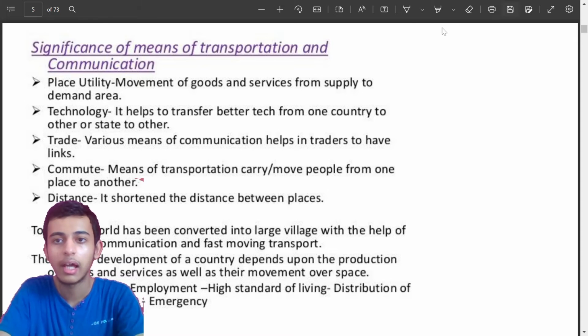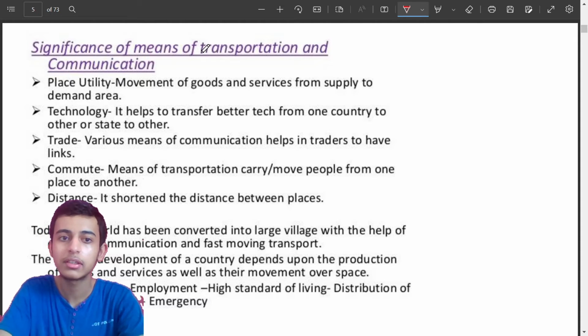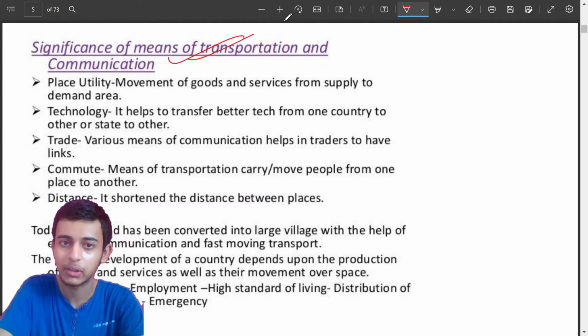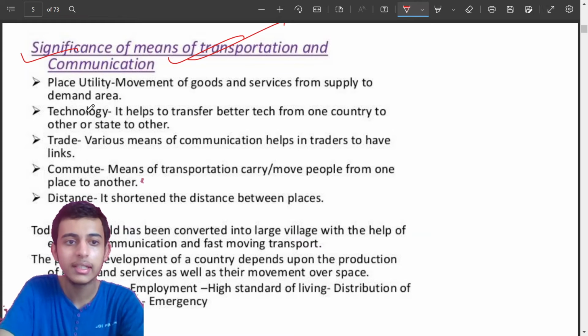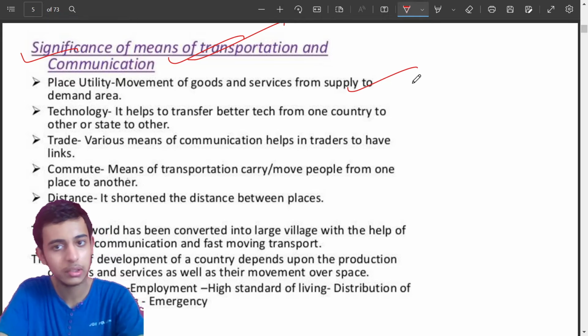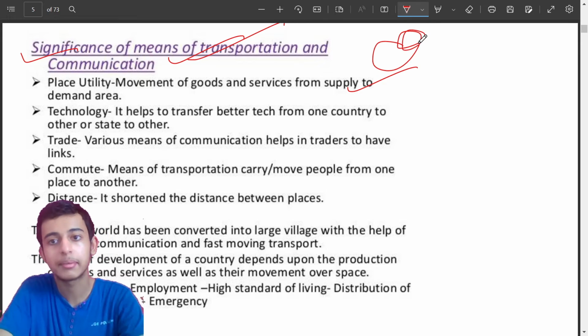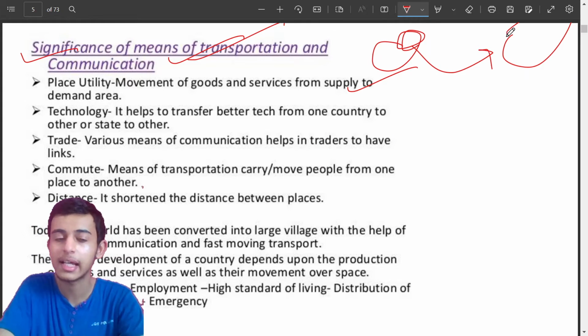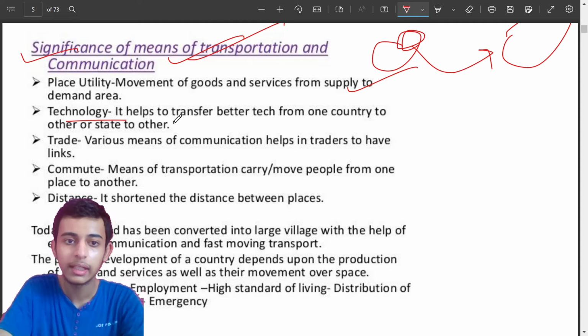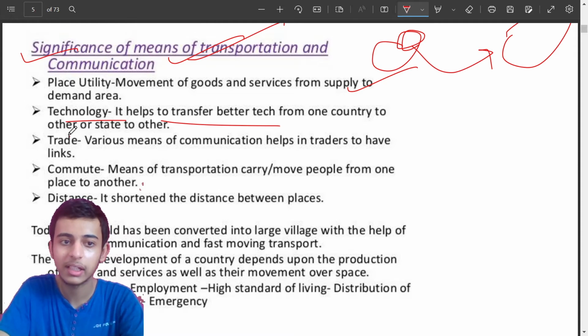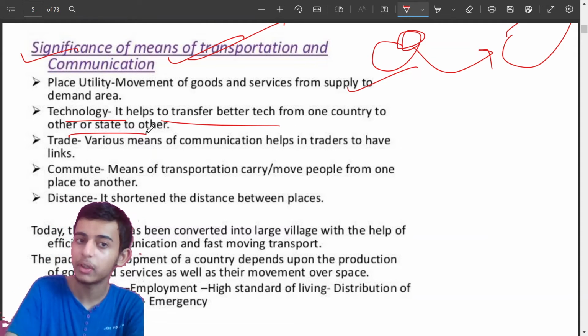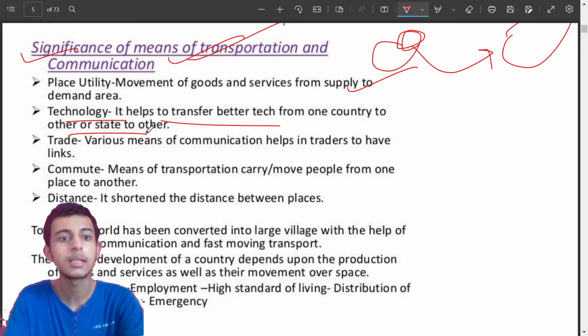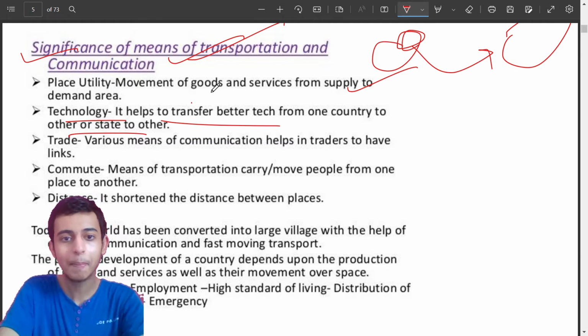Now, just have a look at this significance of means of transportation and communication. What is the significance? What is the importance? So you can read it. Place utility, movements of goods and services from supply to the demanded area, from where it is supplied to the demanded area where it has to be taken. Technology, it helps to transfer better tech from one country to the other. Yes, your communication system, your transportation system, it is going to help you to transfer better.